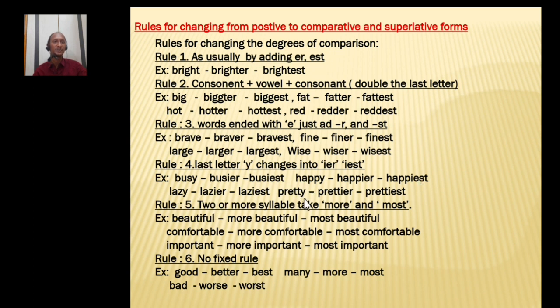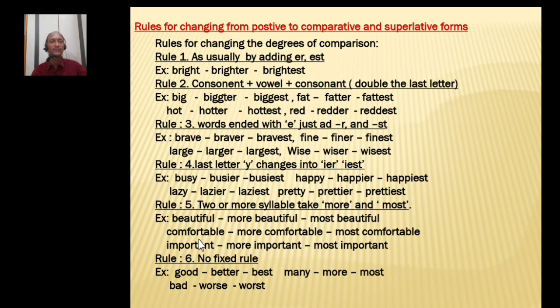Pretty: the word is also ending with Y, so Y changed into I. Prettier, prettiest. Two or more syllables take more and most. Already I said, when two syllables or more than two syllables are there, then you have to take more and most, but not er and est. Beautiful, more beautiful, most beautiful. Three syllables are there. Then we have to take more to get the comparative and most to get the superlative form, but not beautifuler, beautifulest. If you make it like this, all will laugh at you.